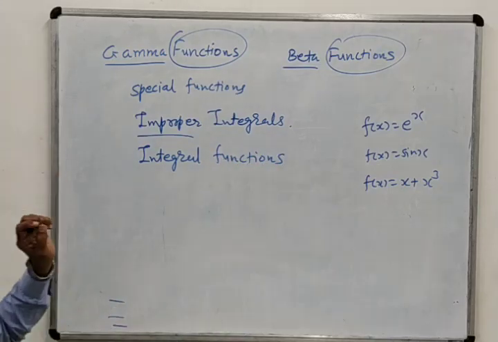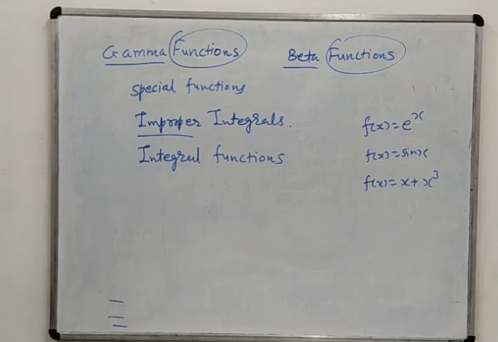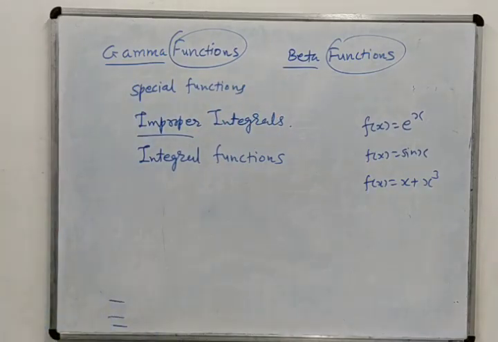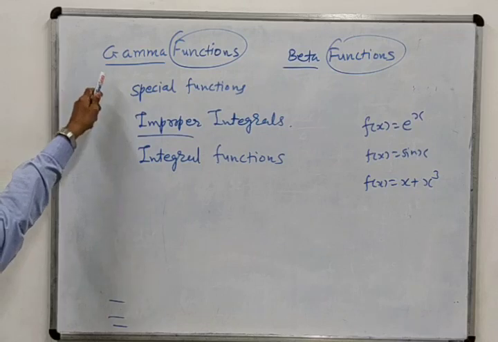We will define both functions one by one and see their properties. Then we will also see the relation between beta function and gamma function. So let us start with gamma function.